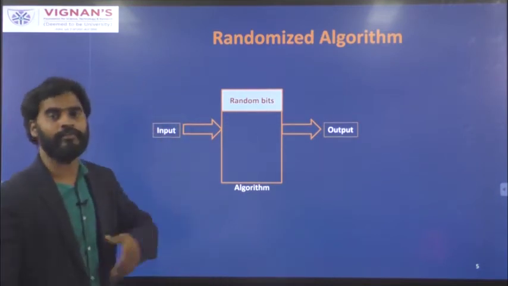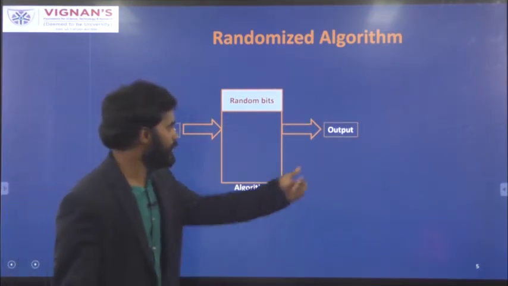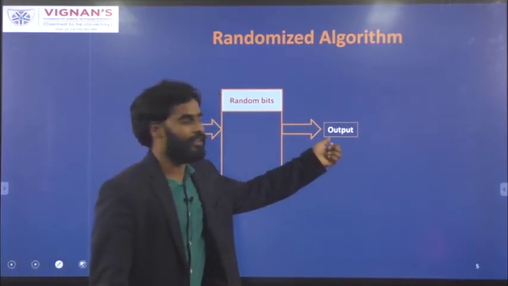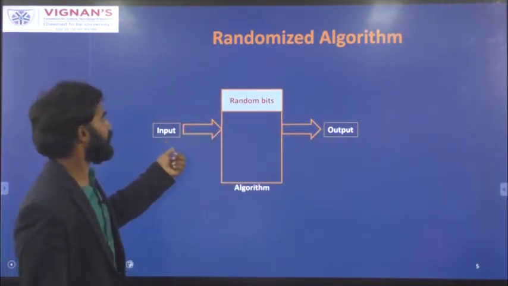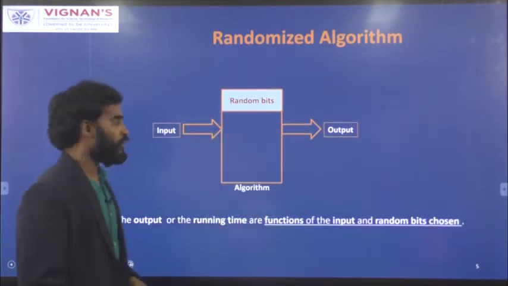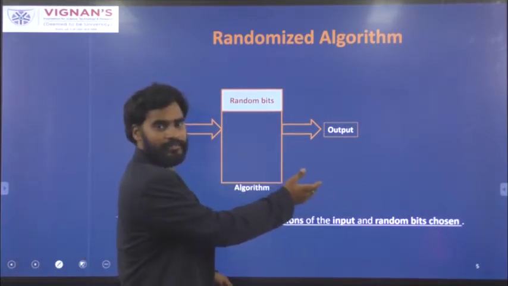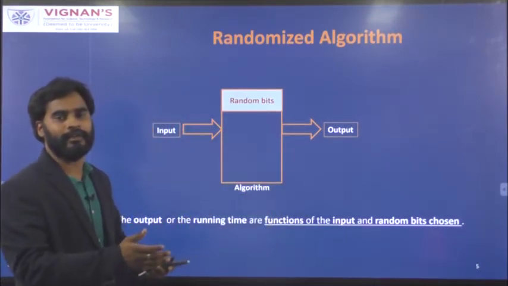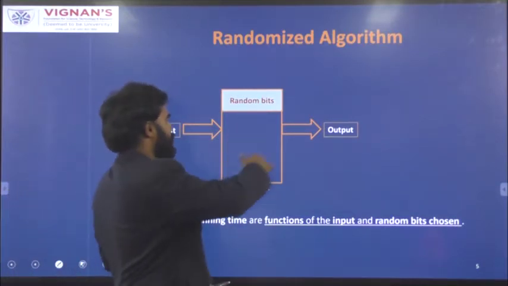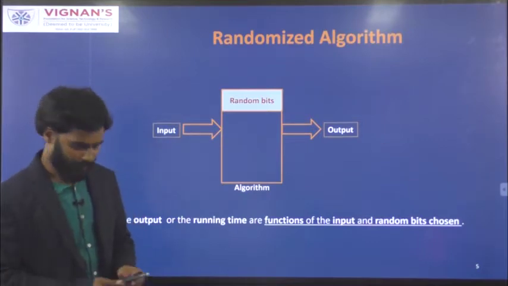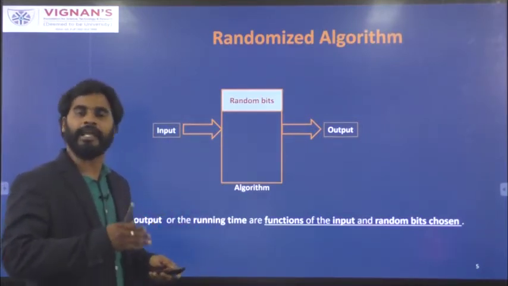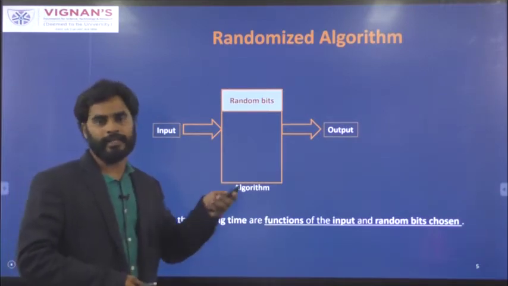Whereas a randomized algorithm's output depends on the input as well as the random bits generated within the algorithm. So it will give different results for the same input. That result will vary, depending on what random number is generated by your random source, and the time also will vary for the same input at different times, because each time the random number will differ.